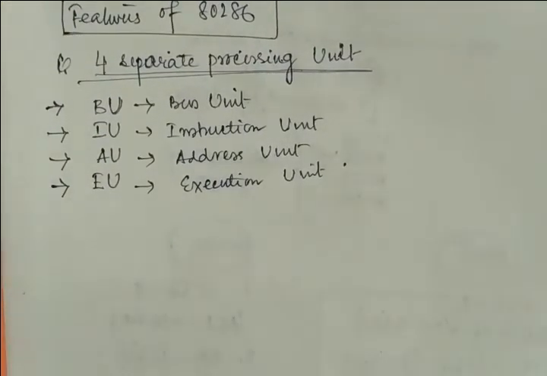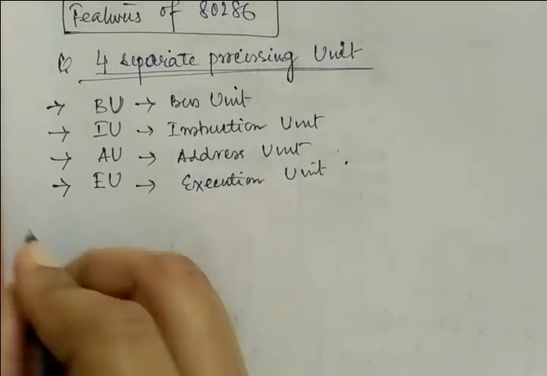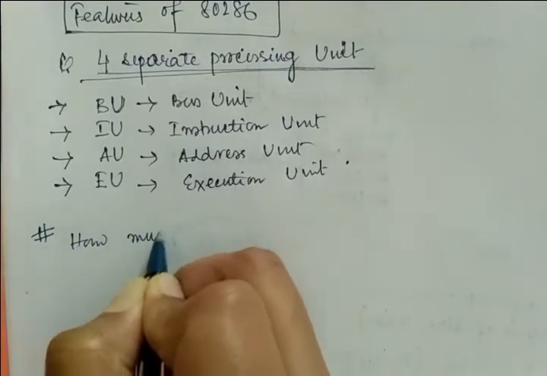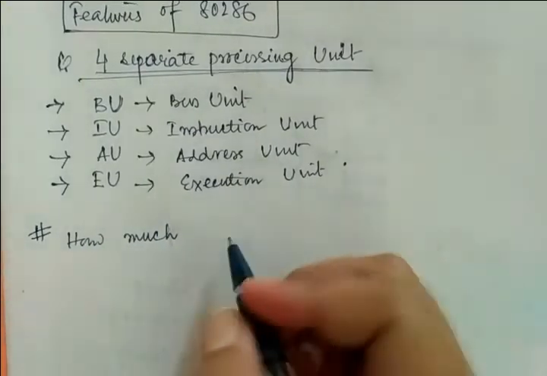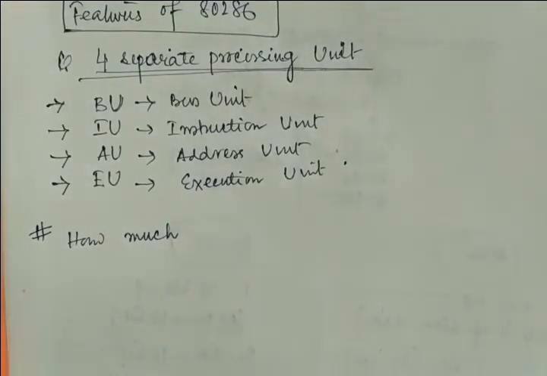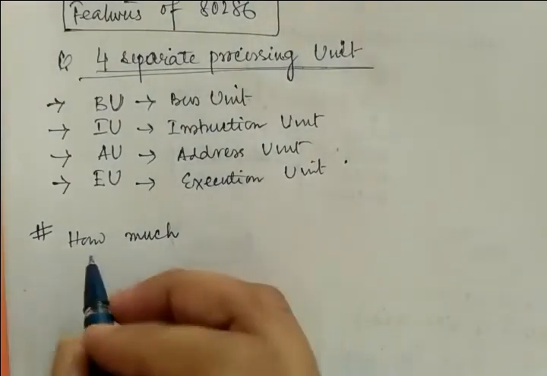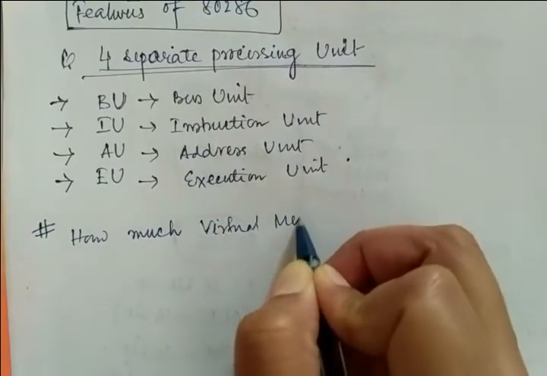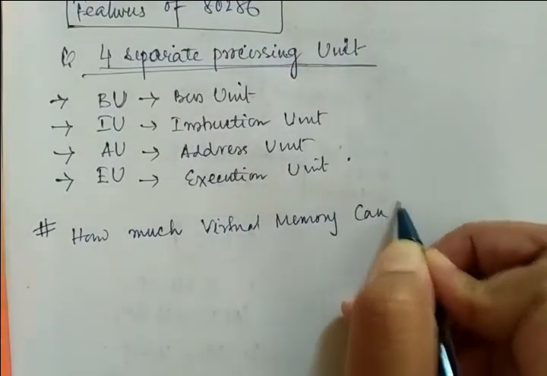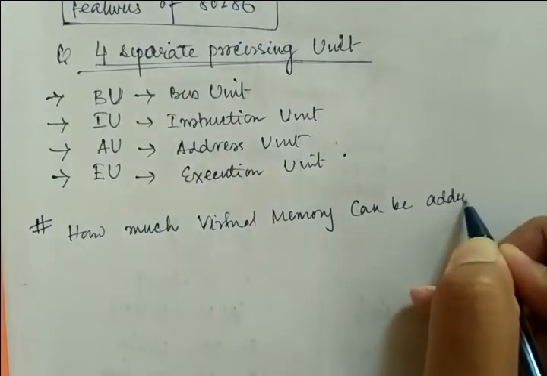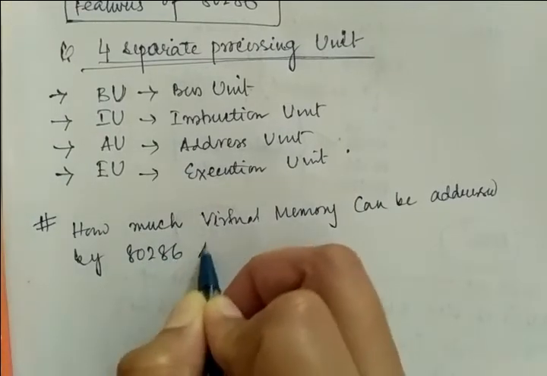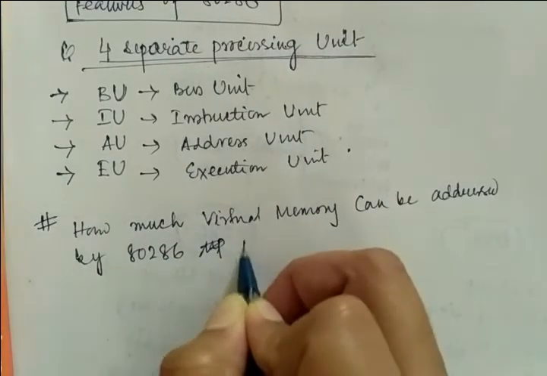Okay, so for you, one question: just think and answer. I am writing the question here. I have already provided the concept of virtual memory today and also in my previous lecture, and from that concept you must answer how much virtual memory can be addressed by the 80286 microprocessor, or MPU.